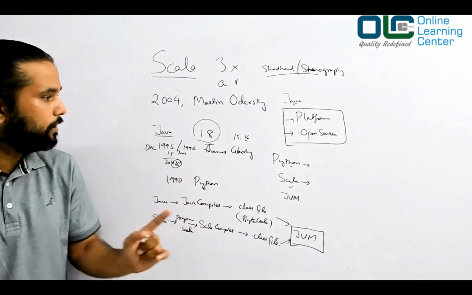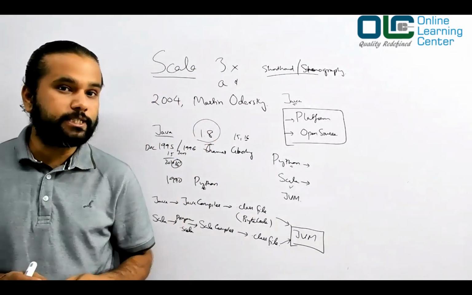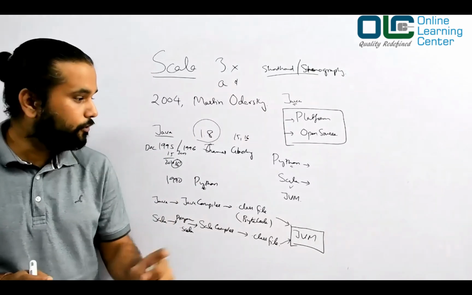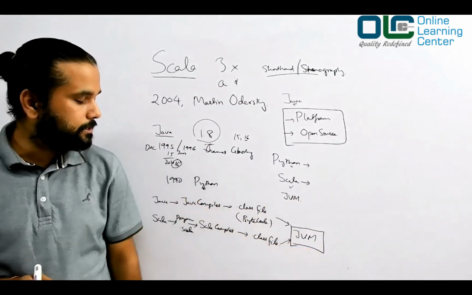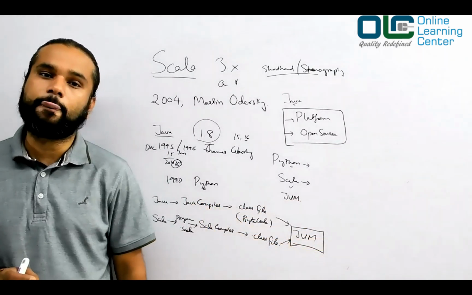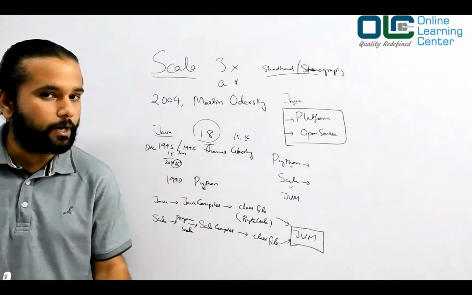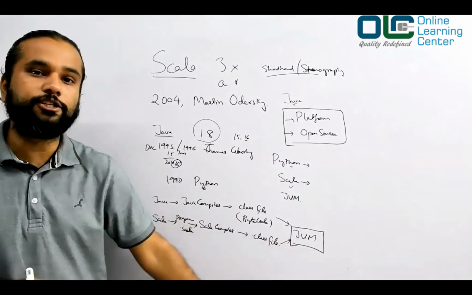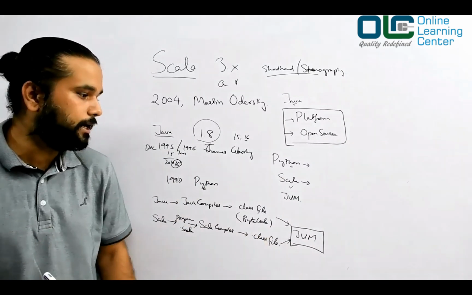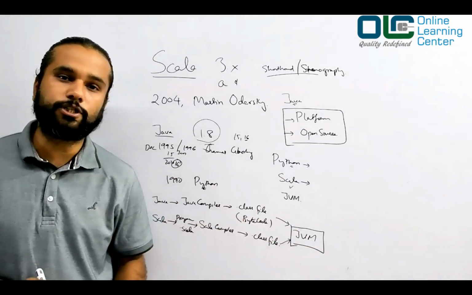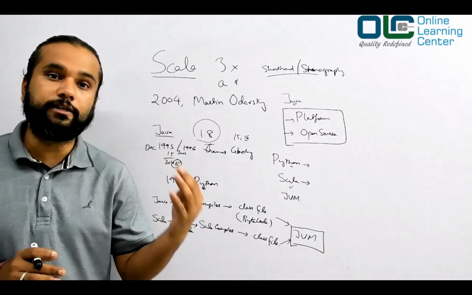People are still using Java, but the only point I'm trying to highlight here is Scala will make your code much more precise and will make your development faster without impacting the quality of the code, right? Because the industry is habituated with JVM, and let me tell you one thing, guys. All the best products of a company are still written in JVM based languages. You may not agree with me probably because you are a Python guy, but that's okay. But let me tell you honestly that all the big projects you can see in the whole world are written in Java and JVM based languages.